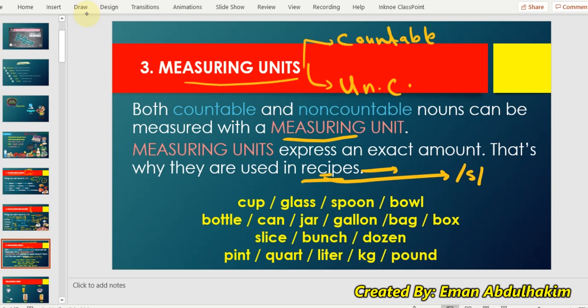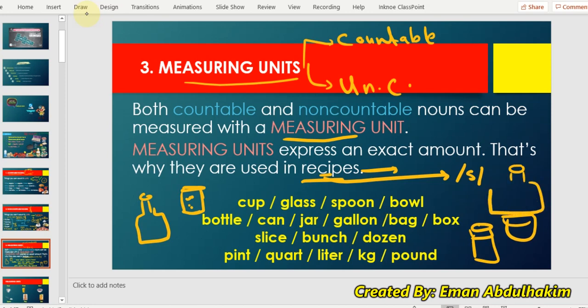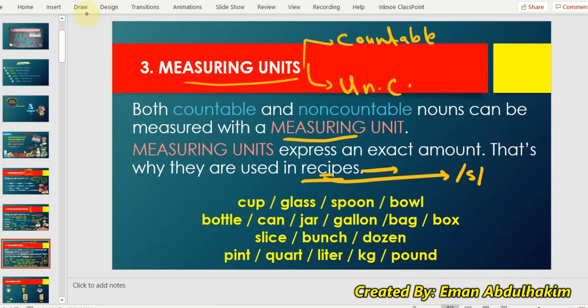These measuring units can be plural also. Cups, glasses, spoons, bowls, a bowl, a bottle, a can, like the beans, we save them in a can. A jar, like for example a jam jar. A gallon, you know, the big gallon of water. A box. Let me clean this so I can draw you a box.